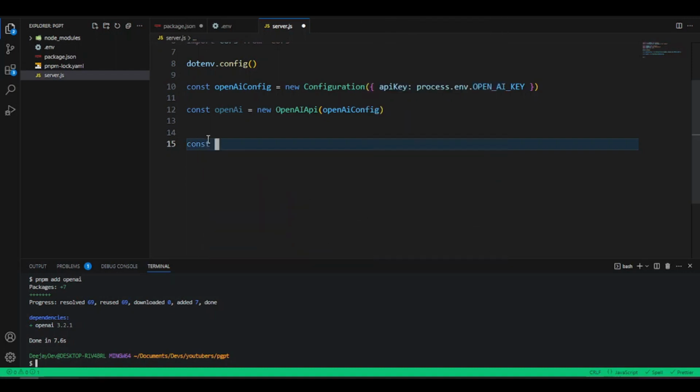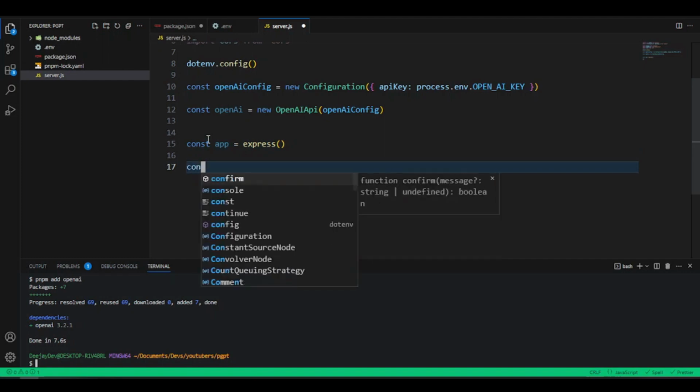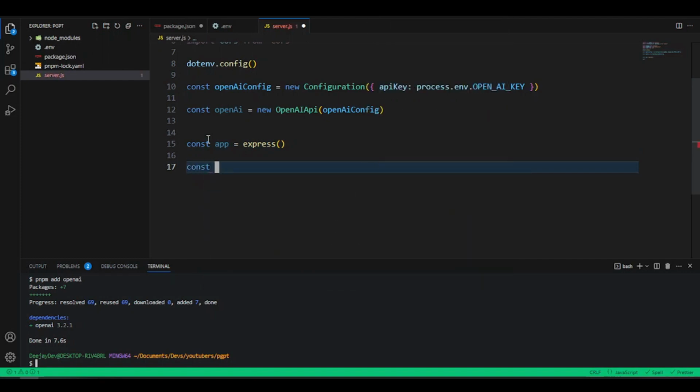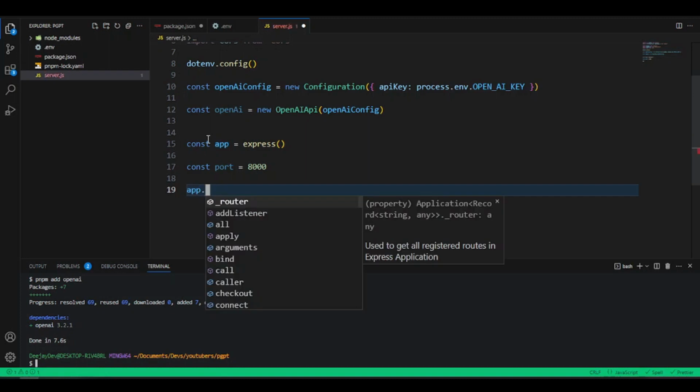So we'll say const app, and we just assign it to express. And as we've assigned it to Express here, we just create a port for our server, and this port we just assign to 8000. So we use the middleware that Express already gives us. We say we want the app, which is what we refer to, and we want to use something, and that is how we use middleware in Express.